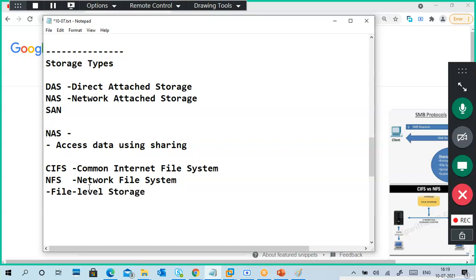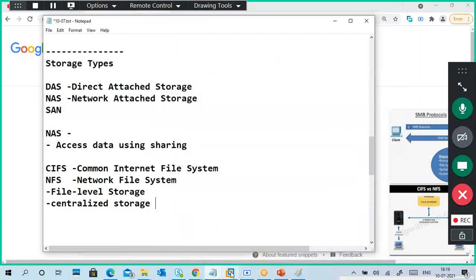File level storage means like your shared folder is there, you keep data in the shared folder. So that is very simple shared file level storage only. It is centralized storage, of course. Centralized storage means anybody can put data inside if they have permissions. So they can keep data in the central system, so then other people can also access it.